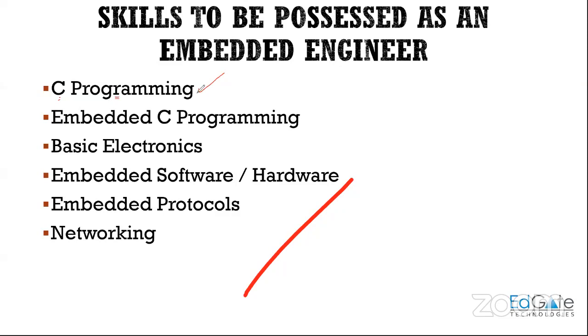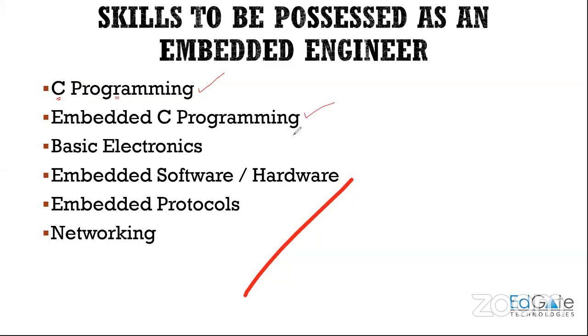So C programming is very much required as a skill for an embedded engineer and for any engineer, whether EC engineer or CS engineer or IS engineer. That particular engineer has to basically know C programming, and you should learn embedded C programming.